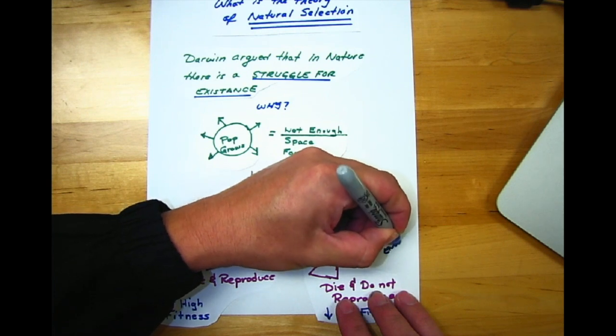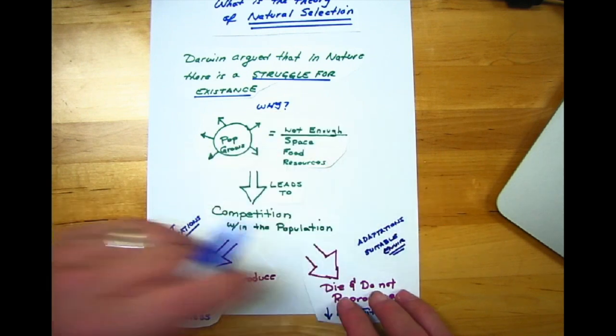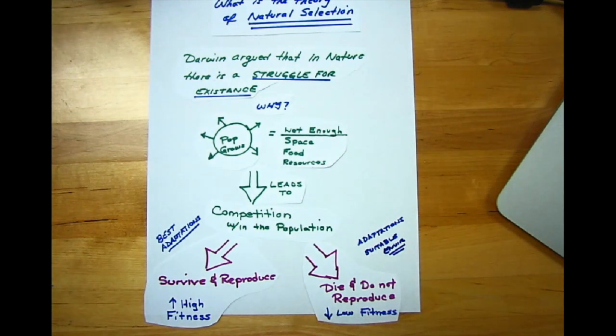So, for example, let's say there were snakes, and some of the snakes were easy to spot from the sky, and so the birds or the eagles would come down and boom, grab the snakes because they're easier to see, and so those snakes would die, and if you die, you don't reproduce.